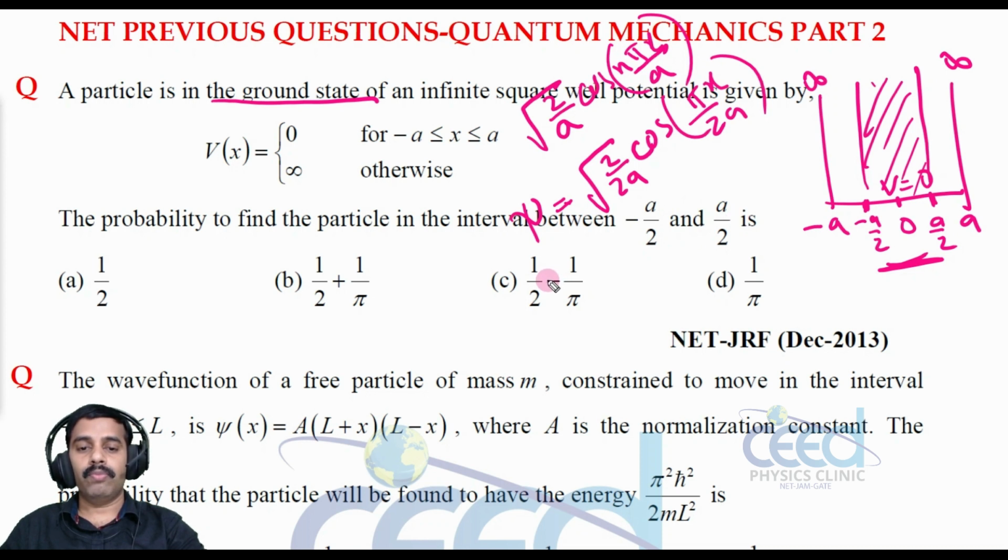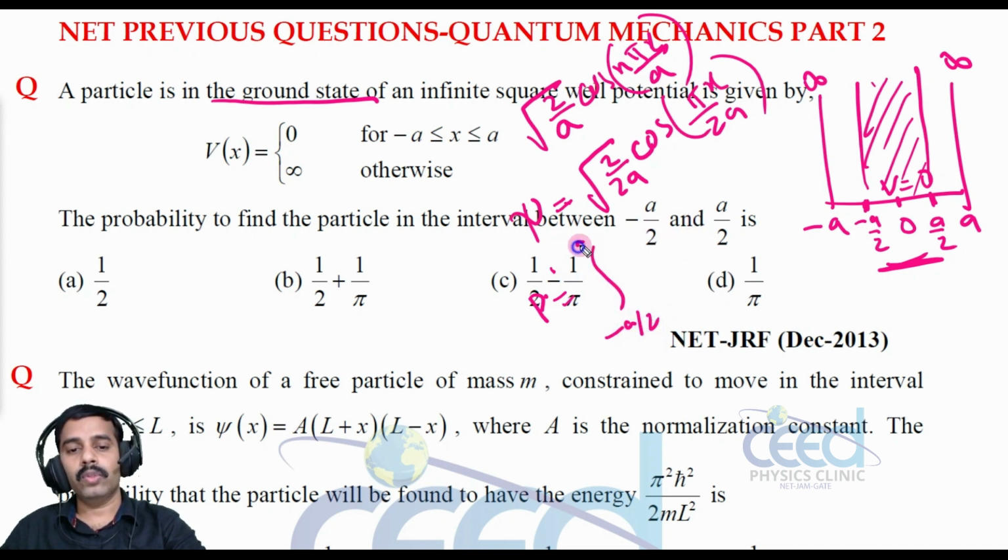That means 2 by 2a cos square dx, that is 1 by a cos square pi x by 2a dx.